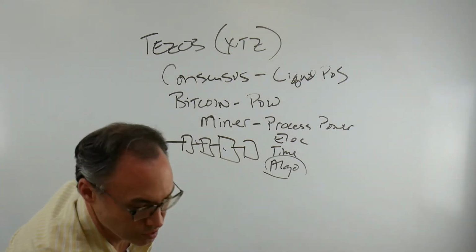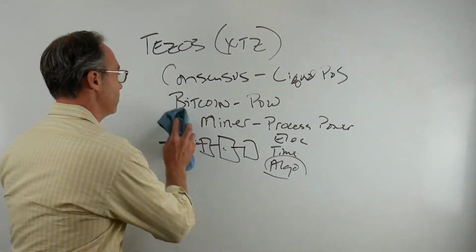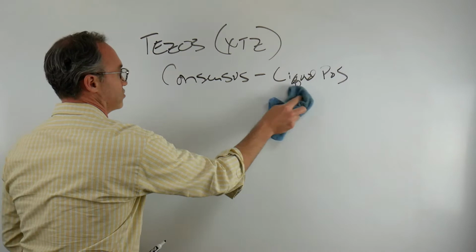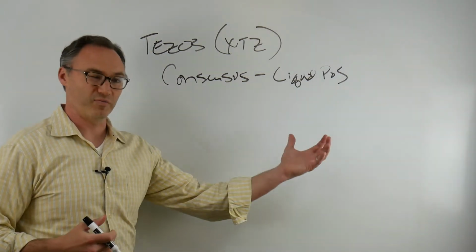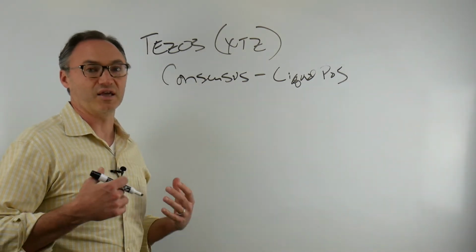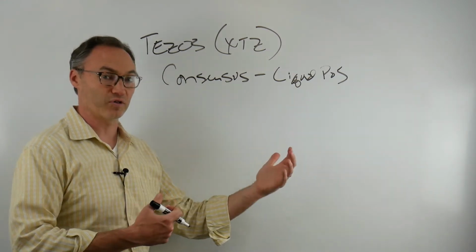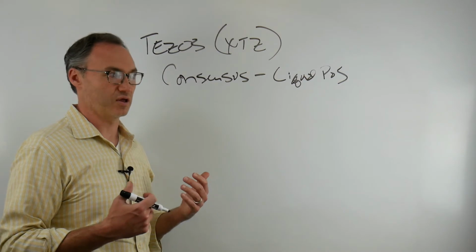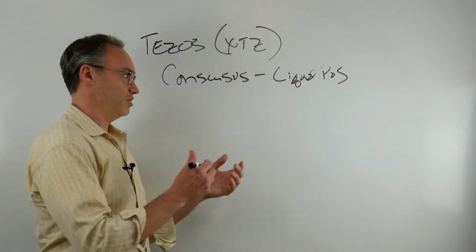Okay, so Tezos has gone in a different direction with it. And keep in mind, the white paper for Tezos was written in 2014, so it's been around and being built quite a while, and they have something called liquid proof of stake. So what we're looking at now is staking. Staking essentially says that instead of proof of work, instead of having to go through an algorithm and commit my processing power or my time or my electricity, I actually have to stake. I have to put some of my tokens in the bucket, right?